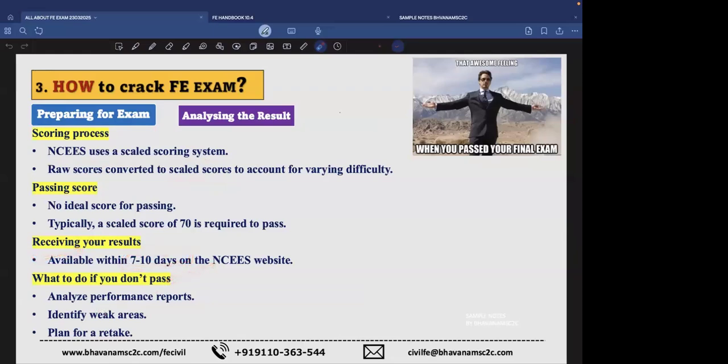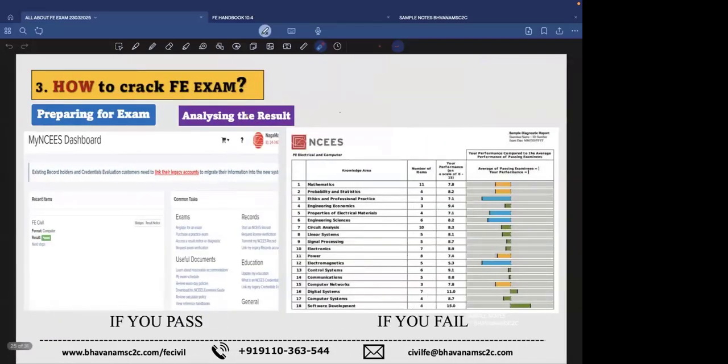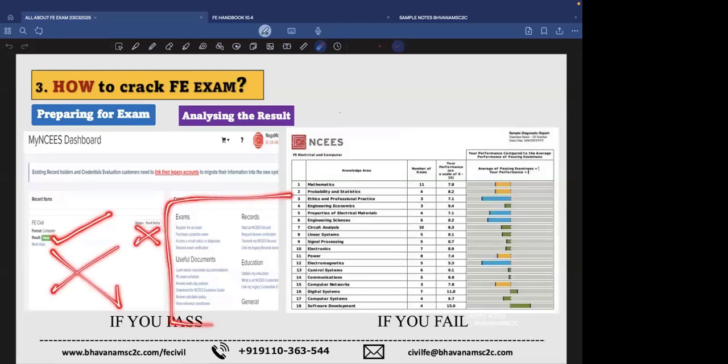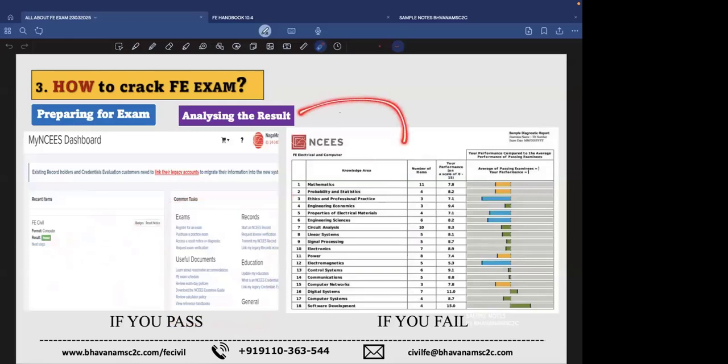Just analyze, reschedule, and plan accordingly. Here you can see how the reports look. If you have passed the exam, you will simply get the result, just "passed". There is no other data here, nothing. It's just additional information about the NCEES website. If you fail the exam, this is the diagnostic chart.